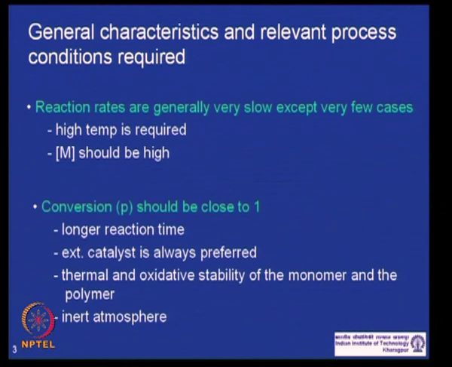Which means that if some monomers or the resulting polymers or oligomers are not thermally stable, then it is a problem, as they might degrade and generate impurities in the polymers, which can generate color or degrade the polymers at a later stage, and will definitely not give you the properties you are looking for from that polymer. So, it is always preferred that thermally stable monomers should be utilized in the polymerization.